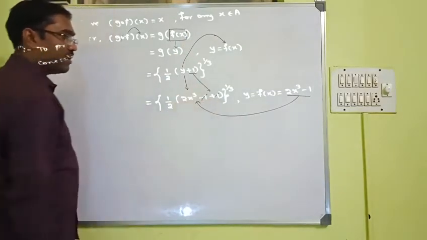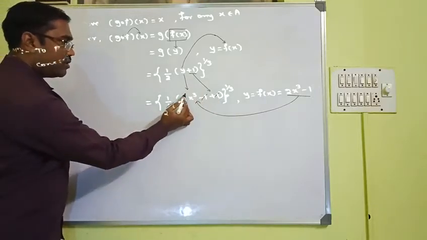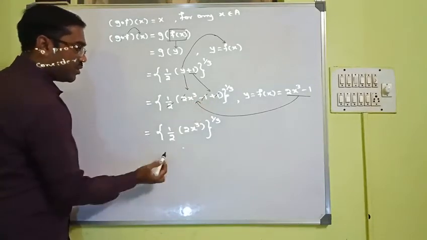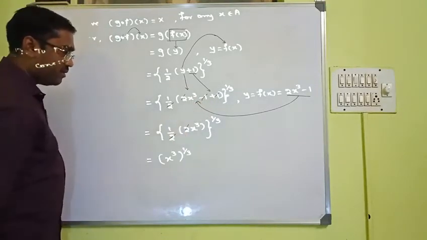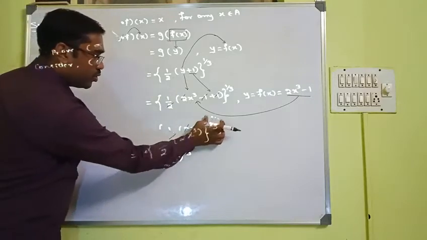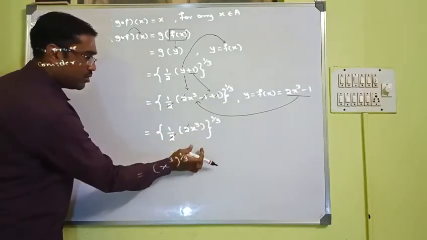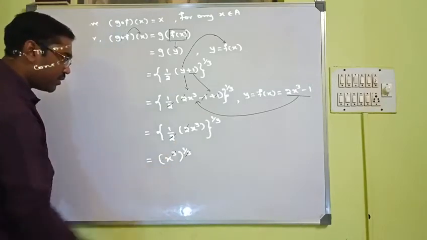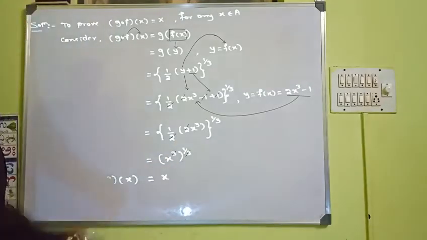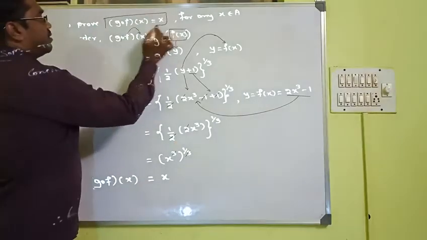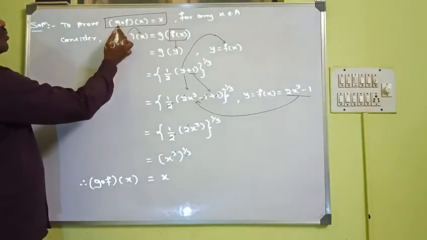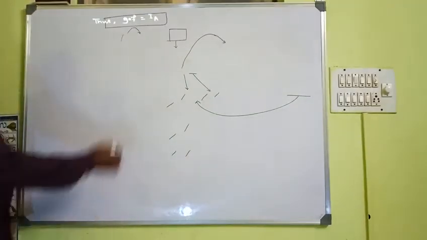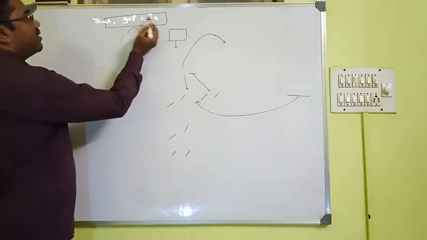Minus 1 plus 1 will get cancelled. Then this 2 and this 2 will get cancelled. What you get is x cube whole to the power 1 by 3. Now this 3 and this 3 will get cancelled. You will get just x. So we have proved this case, that is g composition f on x gives the same x here. Thus g of f is I A.